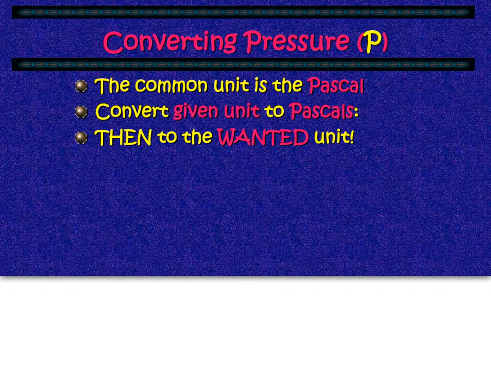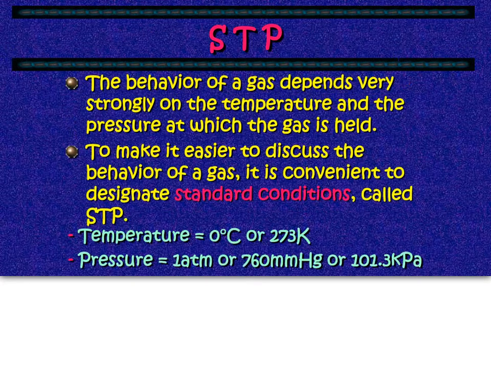In order to convert pressure, or convert P, you most of the time want to get it into pascals. So you'll have to convert the given unit to pascals and then to the wanted unit. We'll be doing some practice with that, but make sure you get that in your notes to start.